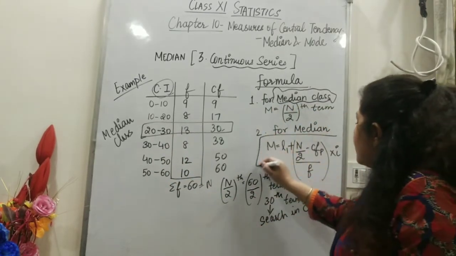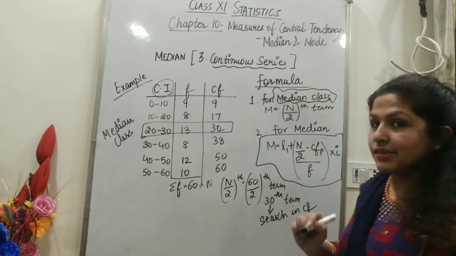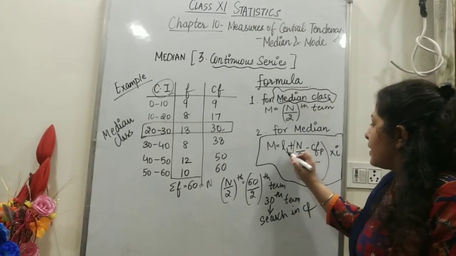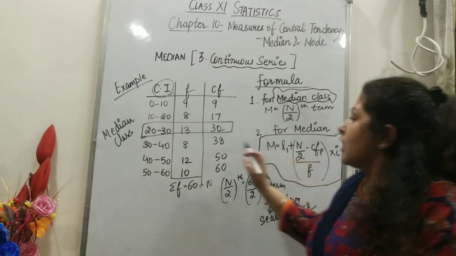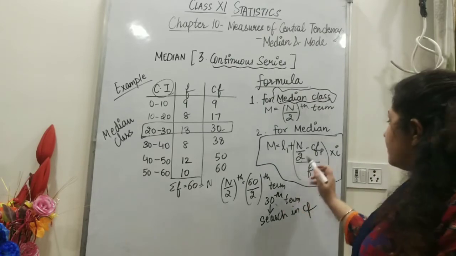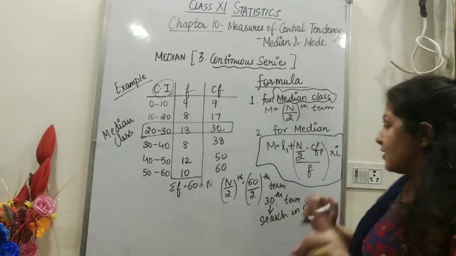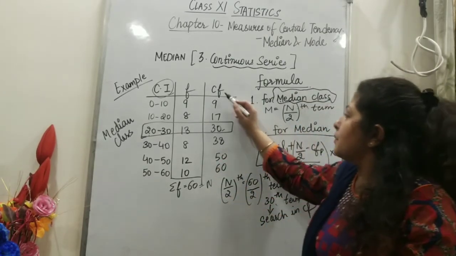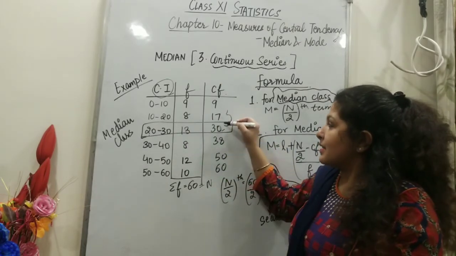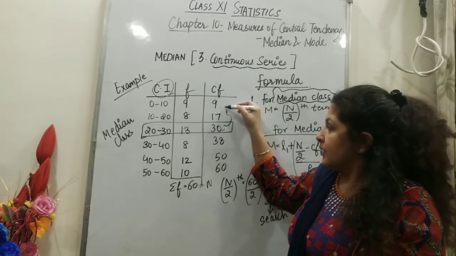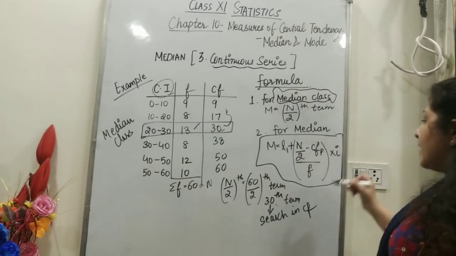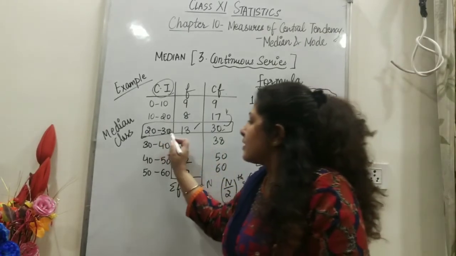We have this formula. You have done this formula in your 10th class also, so I consider that you are familiar with it. L1 plus n by 2. What is L1? The lower limit of the median class. What is the n by 2th term? That is the 30th term. Minus CF previous. Mind it, look carefully. What is CF previous? The cumulative frequency of the class previous to the median class, into the gap. I is the gap, how much gap is there in the class.